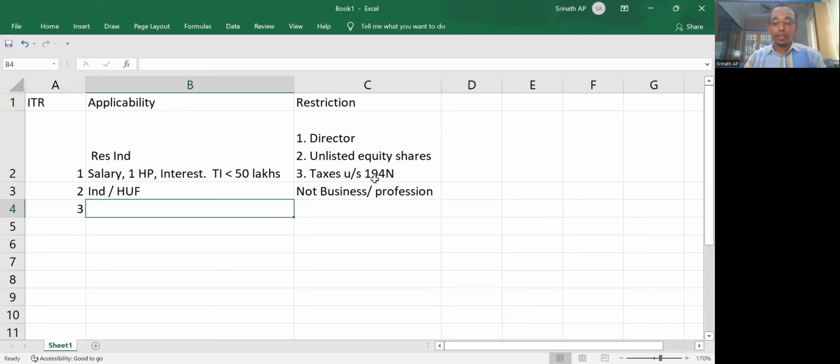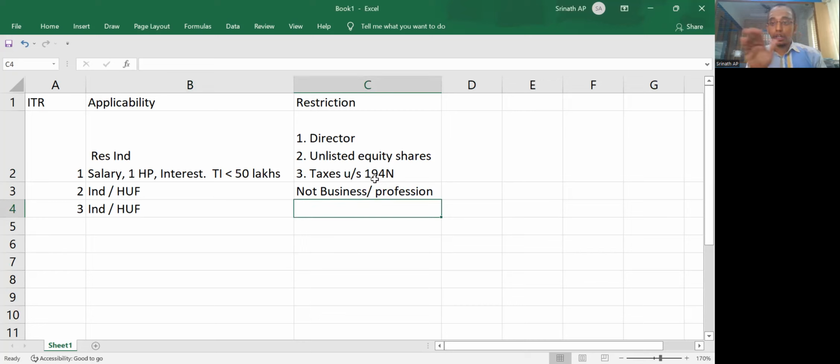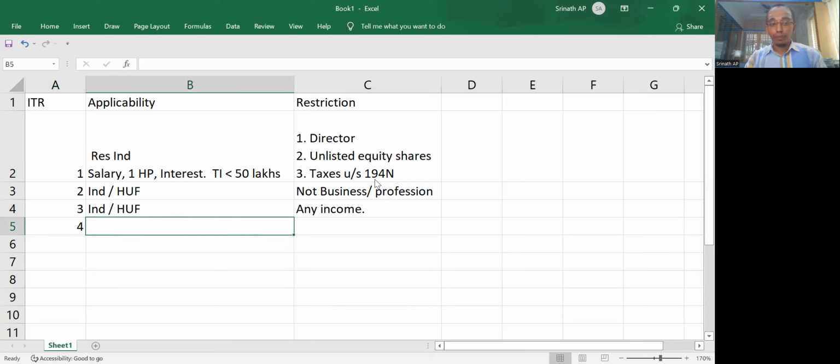ITR 3 is again applicable for individuals and HUFs. There are absolutely no restrictions at all. Any income can be there, including business income.